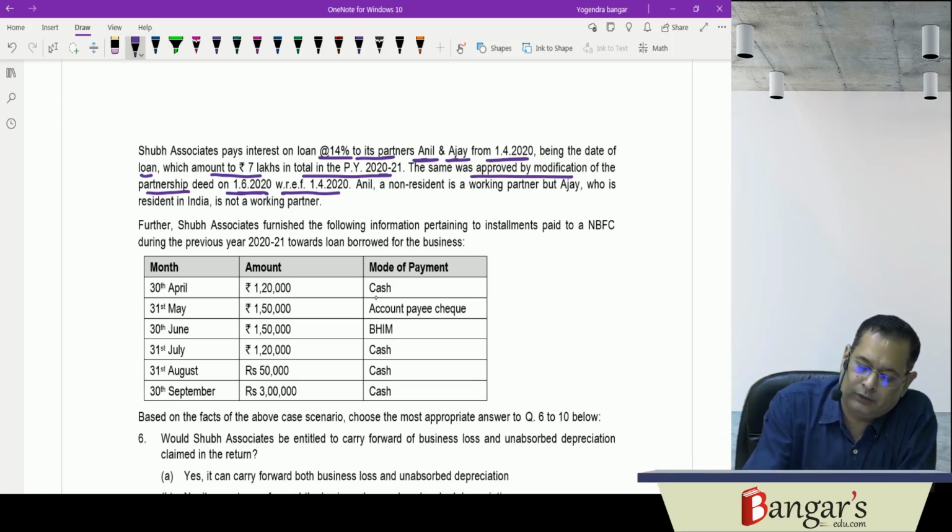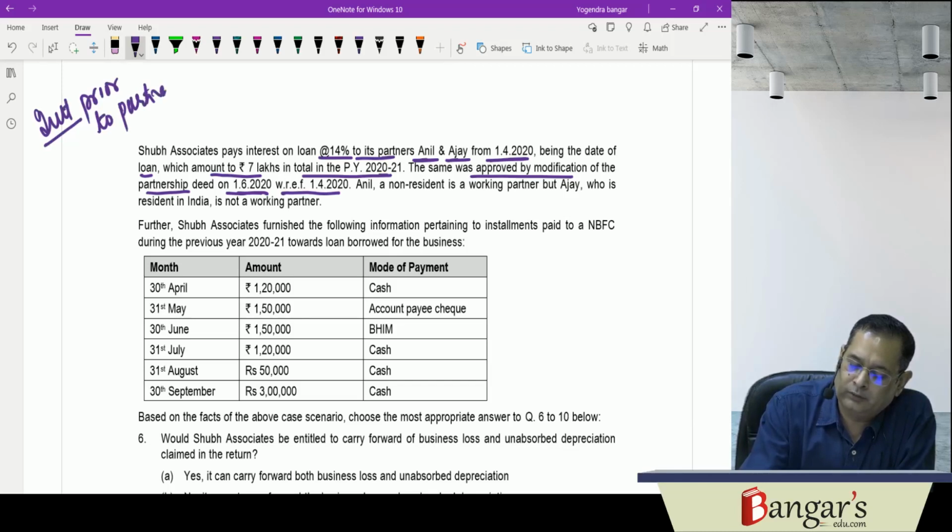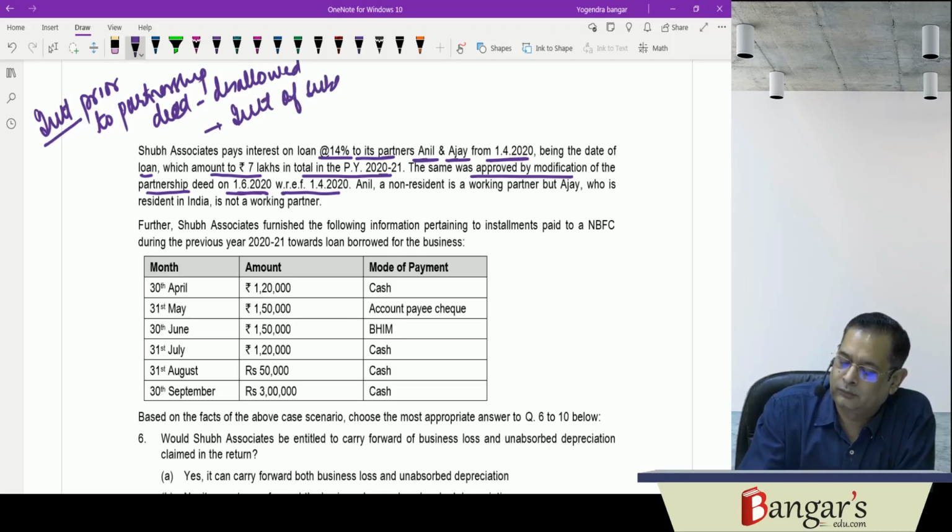So here, this partnership deed was amended with retrospective effect from 1/4/2020. So as we have seen, interest prior to the partnership deed will be what? Disallowed, and then interest of the subsequent period, what will happen?